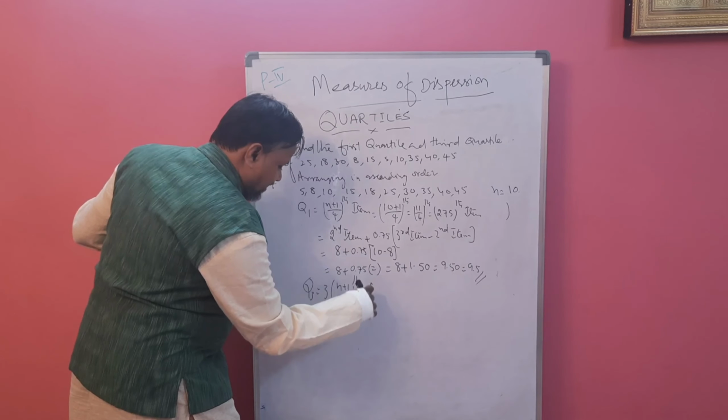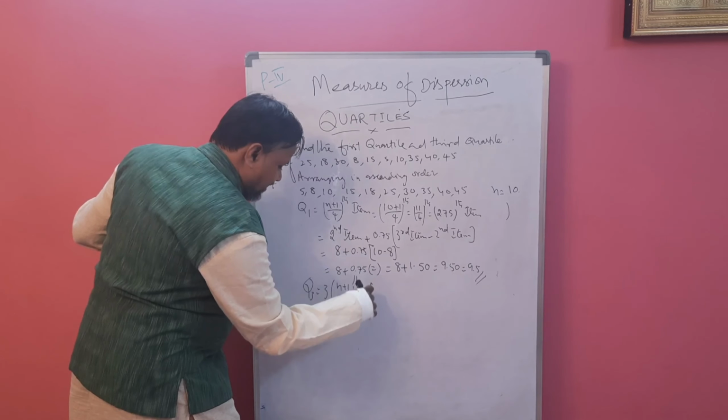Now the 8th item is the 8th observation. We have to pick here: 1 2 3 4 5 6 7 8. The 8th is 35, plus 0.25 times the 9th, which is 40, minus 35. Similarly, this 35 as it is, plus 0.25 into how much?